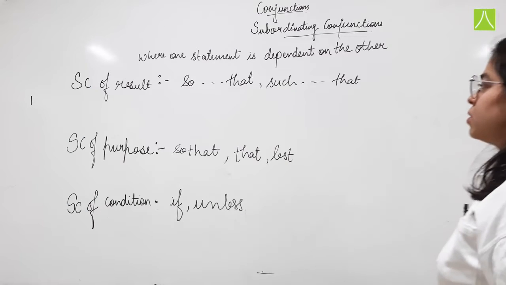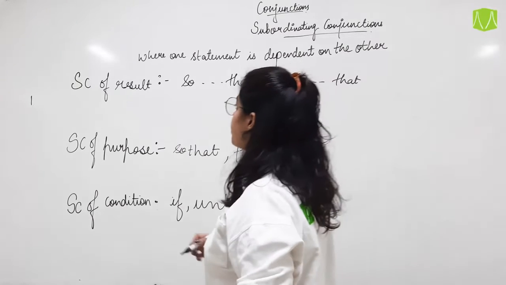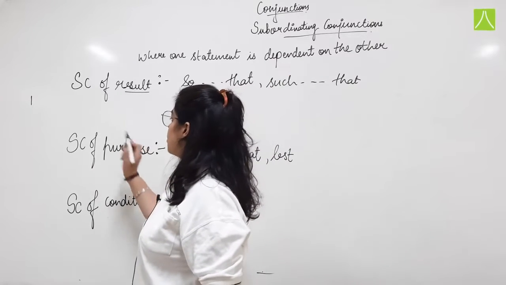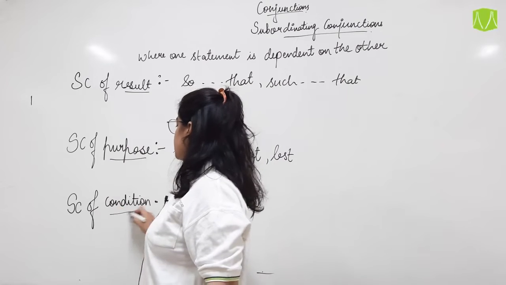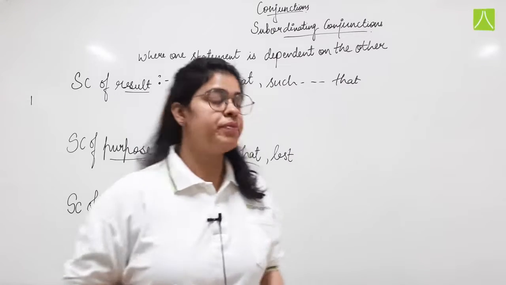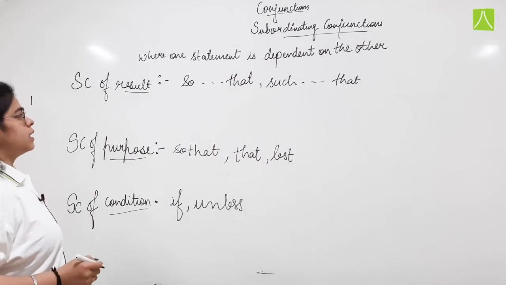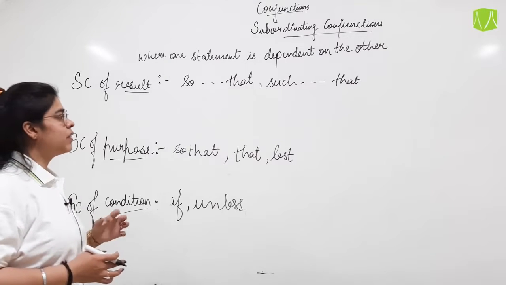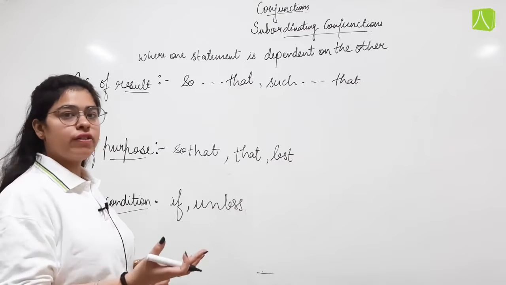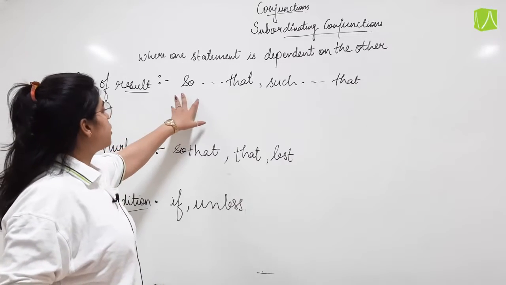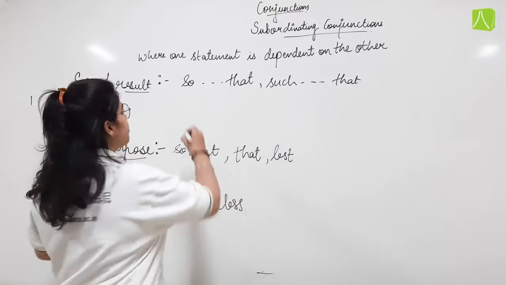Okay students, so now let us see the next types: the result, the purpose as well as condition. So let us first see the subordinating conjunction of result. Now result means when one thing is happening, what is the result of that thing? For that, first one is "so that".